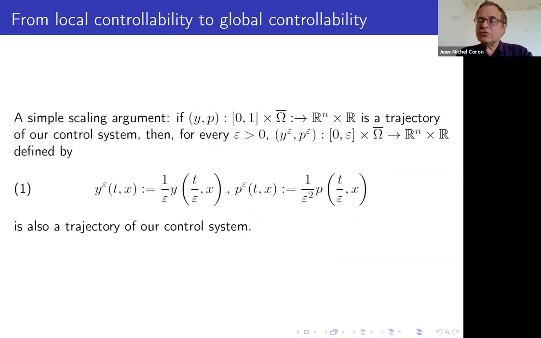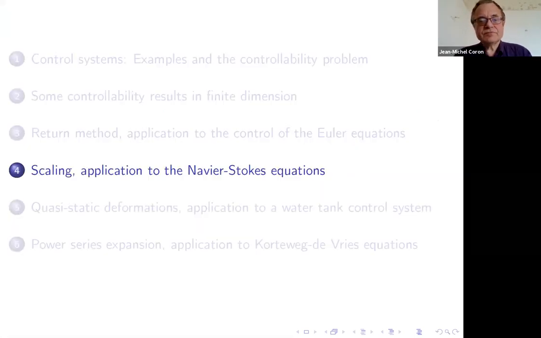Of course, you get a local result for that, but this is a quadratic system. What is interesting for the quadratic system is that if you have a local result, you have a global one. You can see that just by considering that if you have a solution y and p of the Euler equation, then y epsilon, p epsilon is again a solution of the Euler equation. And so you get the global controllability in small time. Now I would like to move to the Navier-Stokes equation.